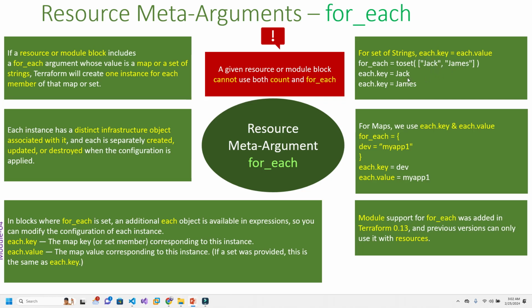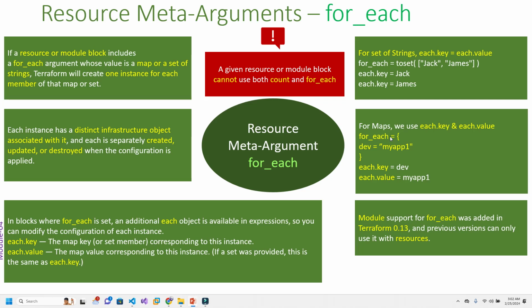So if you want to call by the name, each.key will be the name. Another one is also each.key. We can use it this way. This depends on your requirement or use case; you'll be using one of them.